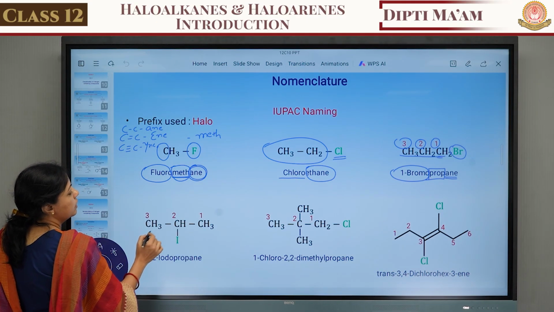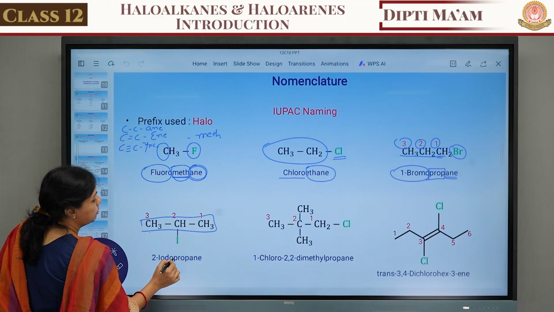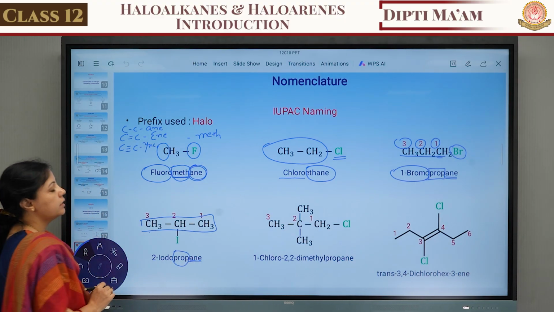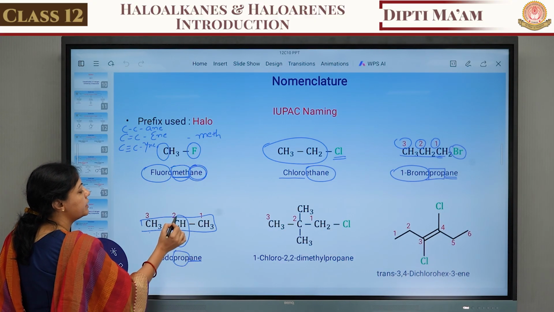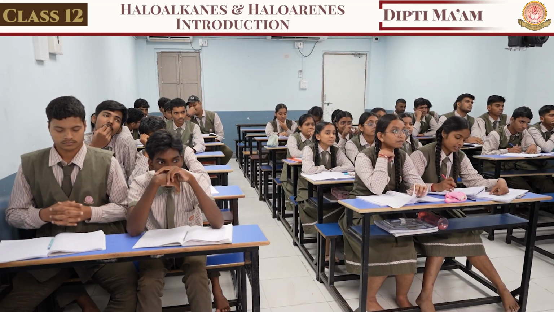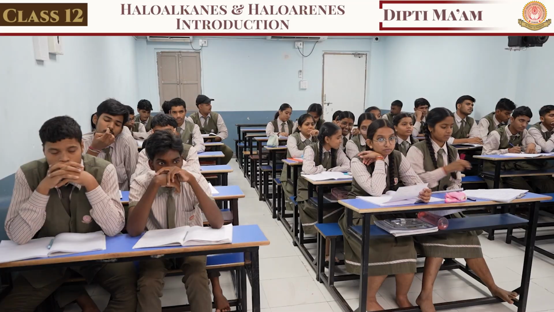Now here there are three carbons, so the root chain will be prop. All are single bonded, so we are using the word ane. On the second carbon, an iodine group is there. So we write down here 2-iodopropane.